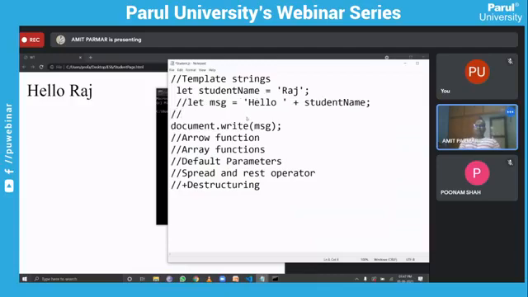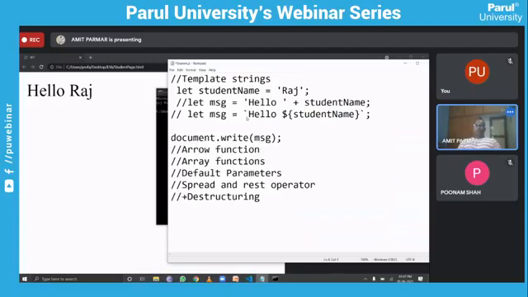For that we use, let's say, let message, and we use the backtick. This is not a single quote but a backtick, and then we write hello, after a space a dollar sign, then curly braces, and inside we write the variable name, that is studentName, and then the closing backtick.